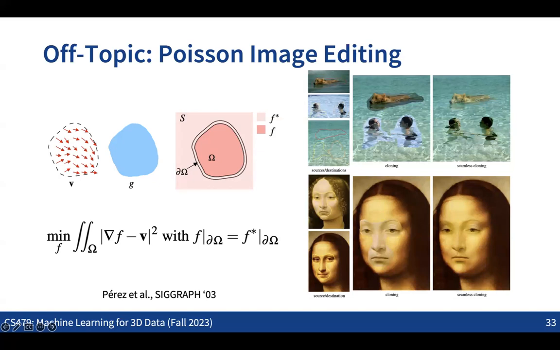Okay. So this was the basic idea for the Poisson surface reconstruction. We also discussed two more ideas: moving least squares, and the simple idea of getting the implicit function from the point cloud and the surface normal information. Can you guess what the limitations of the Poisson surface reconstruction are? What are the limitations of the Poisson surface reconstruction? Can you guess?